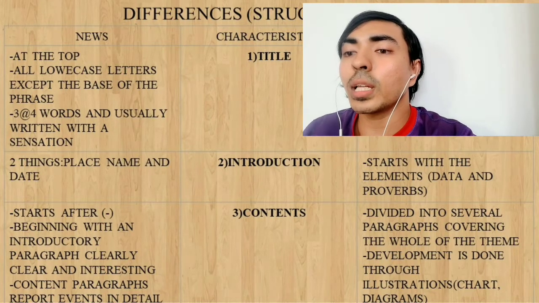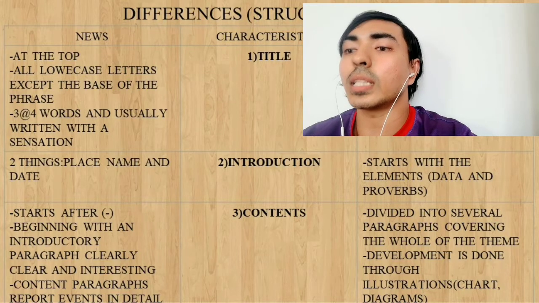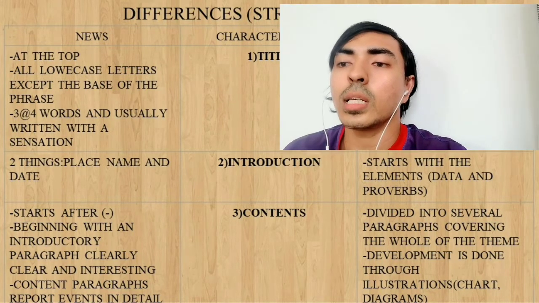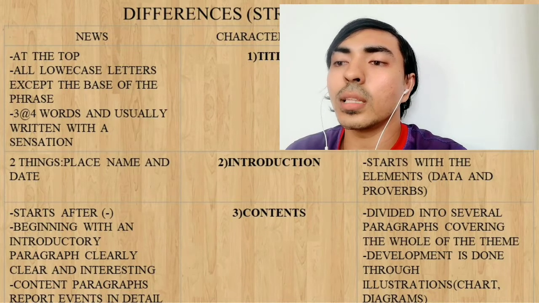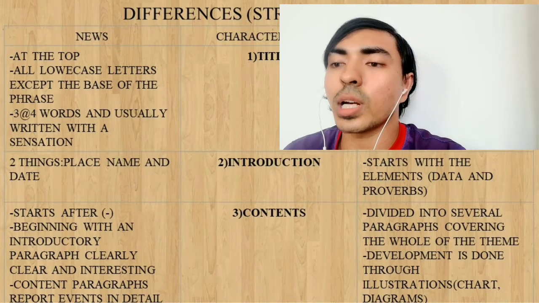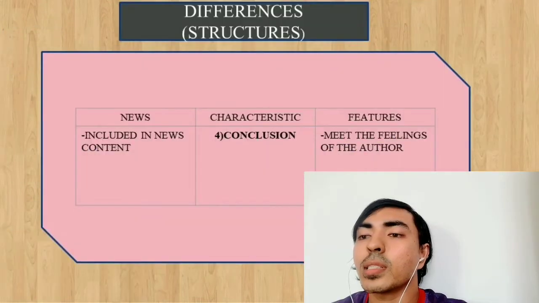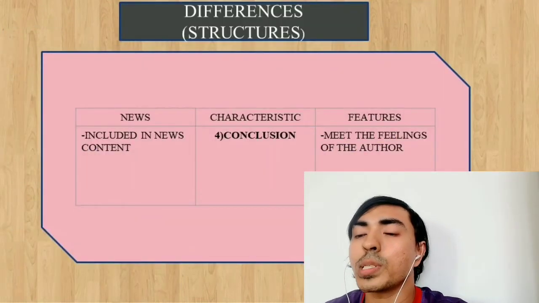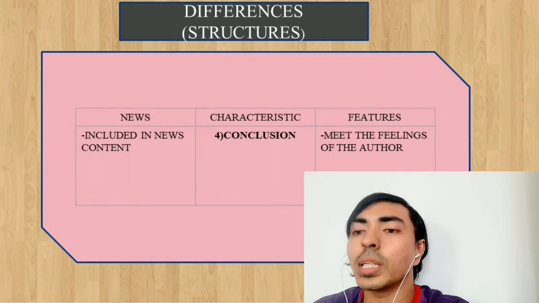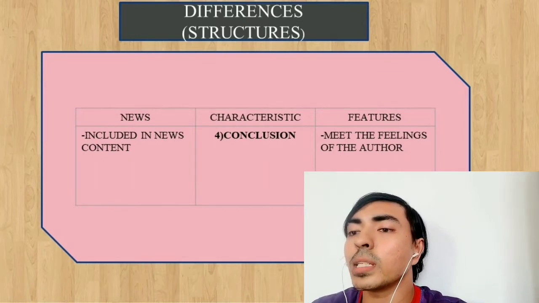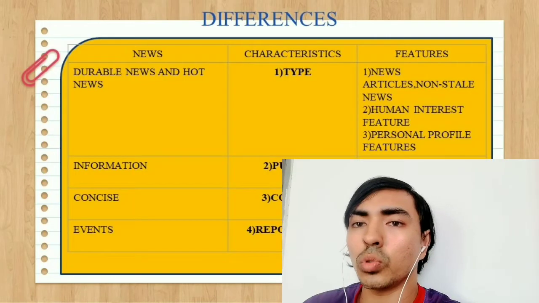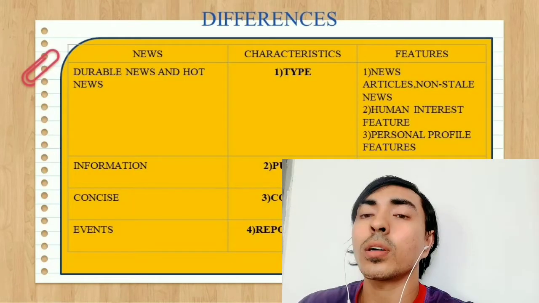Okay, and the content paragraphs report events in detail. Compared to features, it is divided into several paragraphs covering the whole of the terms. Development is done through illustration such as charts and diagrams. A characteristic in conclusion. Okay, when we see in news, it is included in news content. Okay, and compared to features, the conclusion is about meeting the feelings of the author. Let's look at the differences on common aspects.